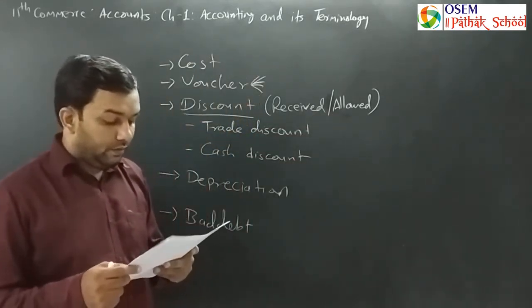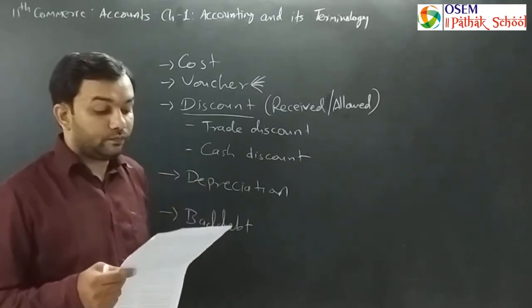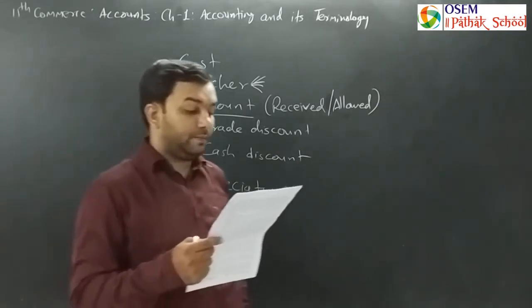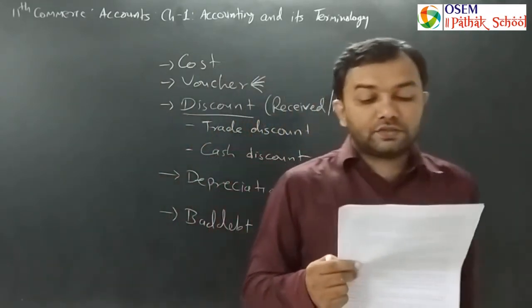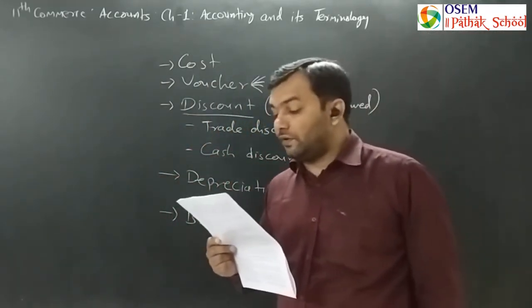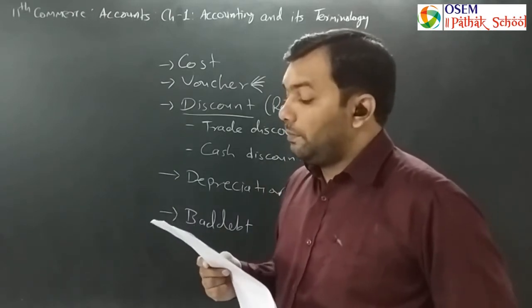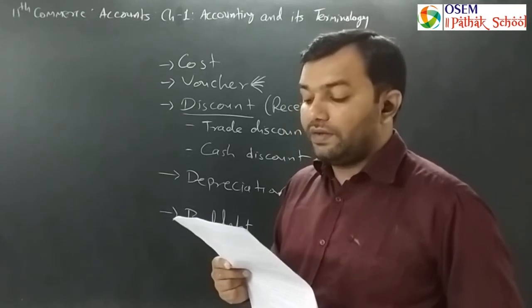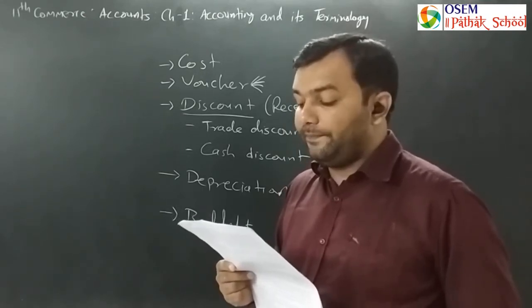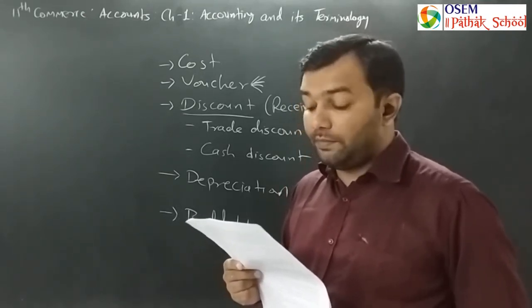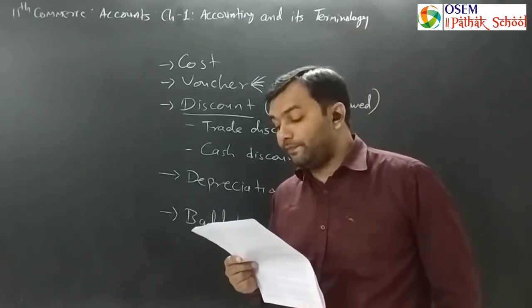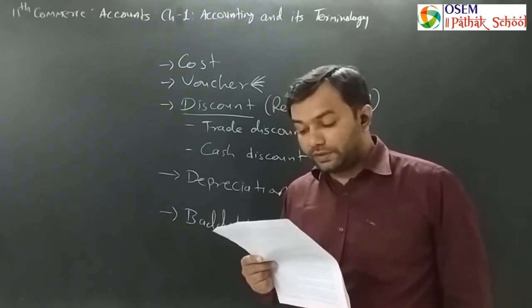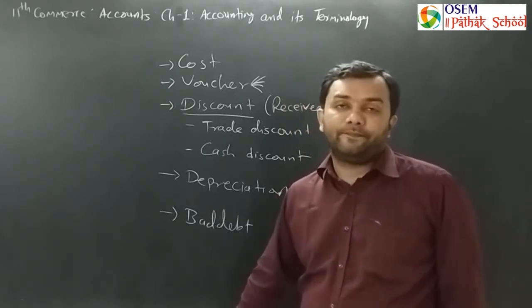So what is given in your textbook? First of all, discount is explained on page number 18, point number 39. The emergence of the discount is from purchase and sales. Many times, from the total amount of purchase or sale, as per the condition, a certain amount is deducted and the net amount is paid. The amount which is deducted from the total amount is known as discount.